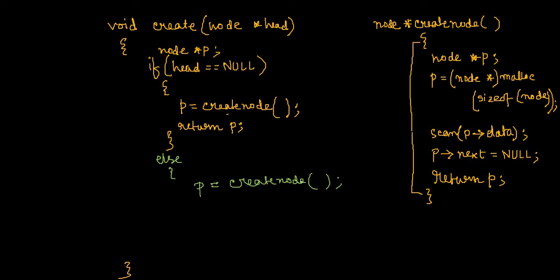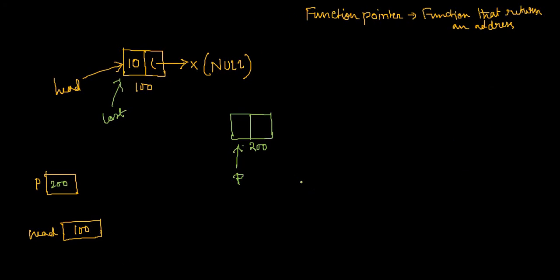I have to connect with the previous nodes. Now in this situation, what should I write? I have to replace this null by the address of this new node.